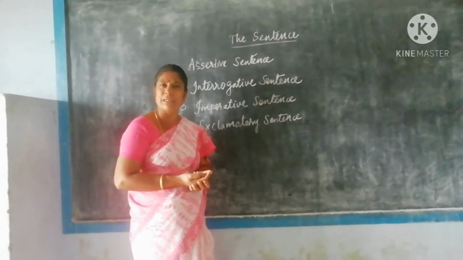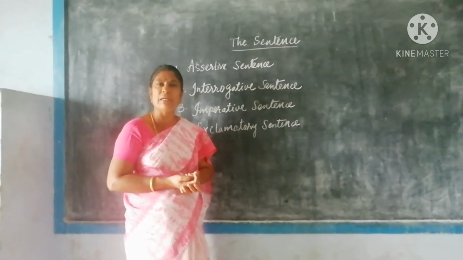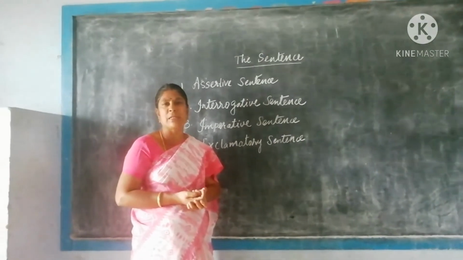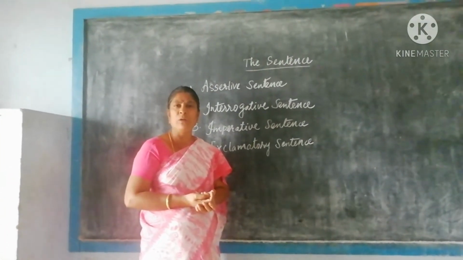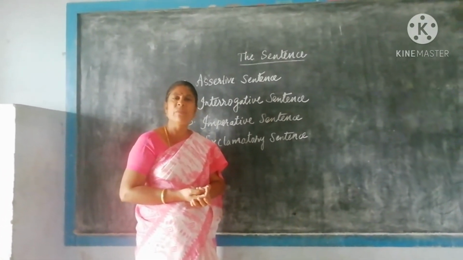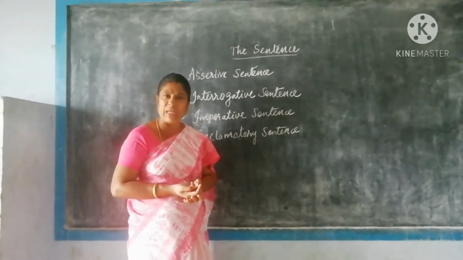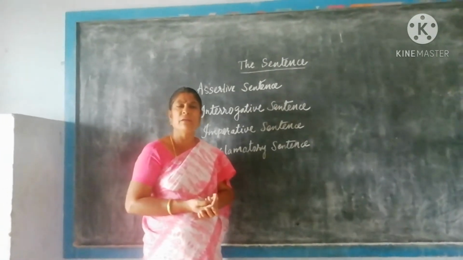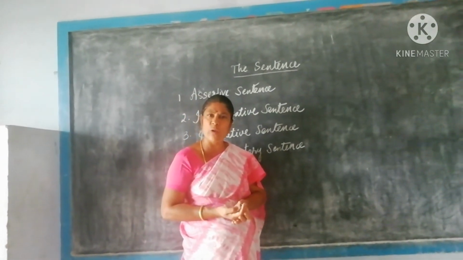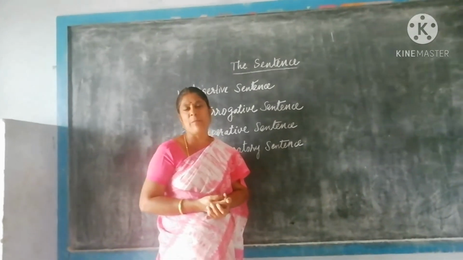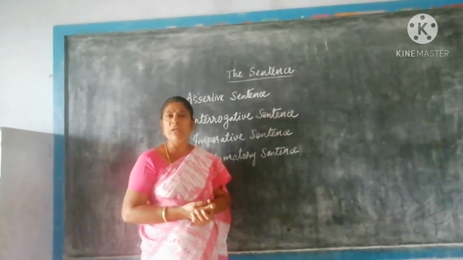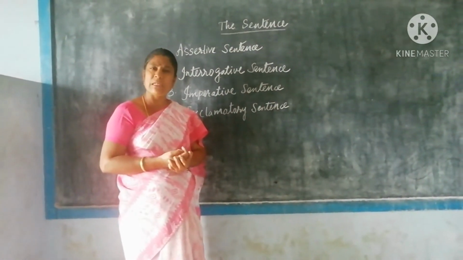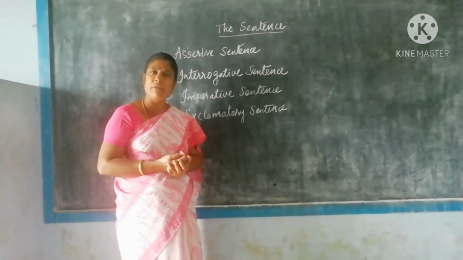Let us see what the exclamatory sentence is. An exclamatory sentence expresses a sudden feeling. Wow, what a beautiful plant it is. So it is the expression of your feeling. So it is called an exclamatory sentence. Alas, he is dead. That means a sudden feeling of your sorrow. It is also called an exclamatory sentence. How beautiful is it? So it is called an exclamatory sentence because an exclamatory sentence expresses your sudden feeling.